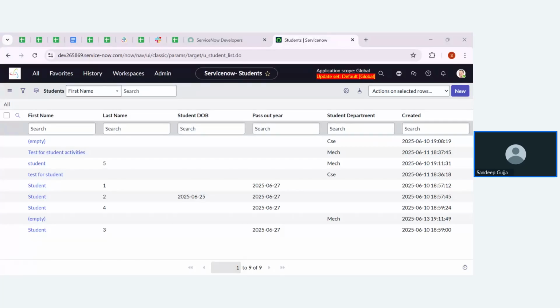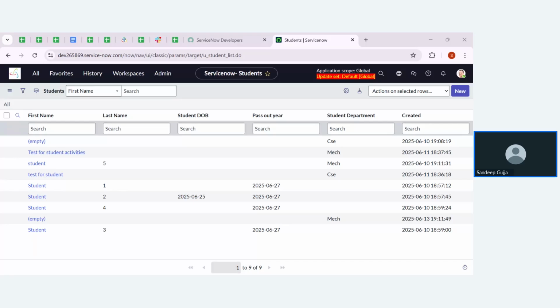Based on the choice that I pick, it should show limited choices in the next field. So one field's choice is going to control the other field's choices.